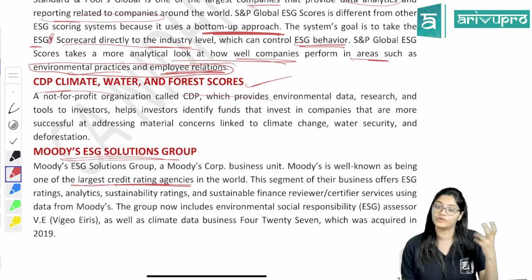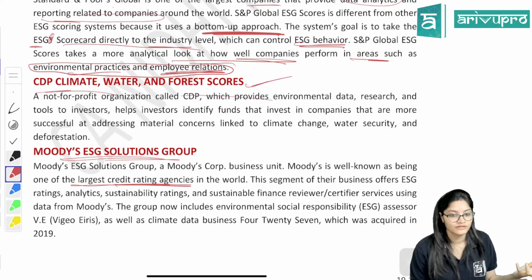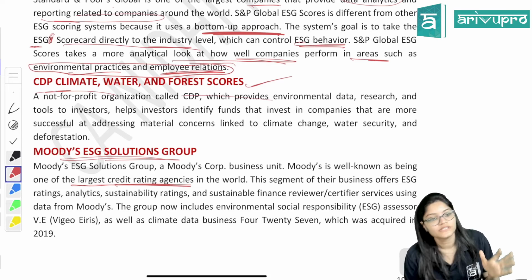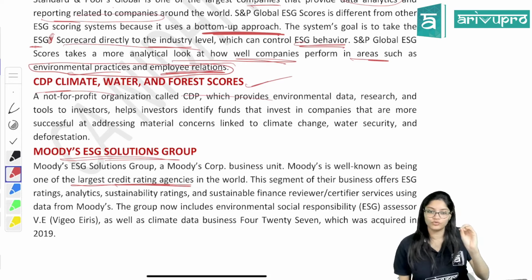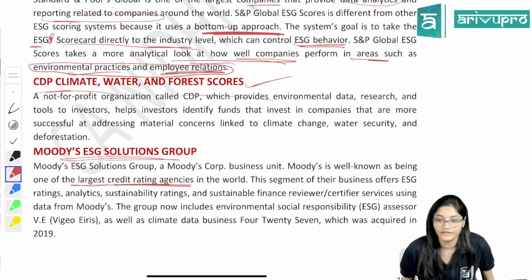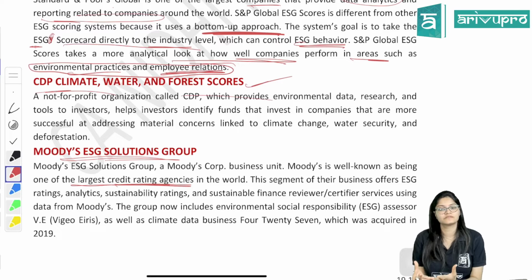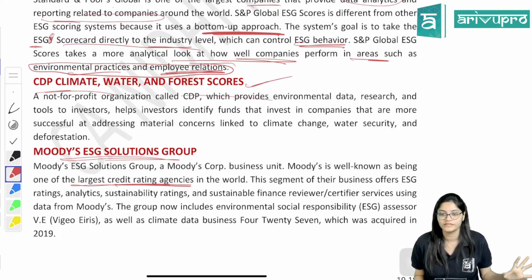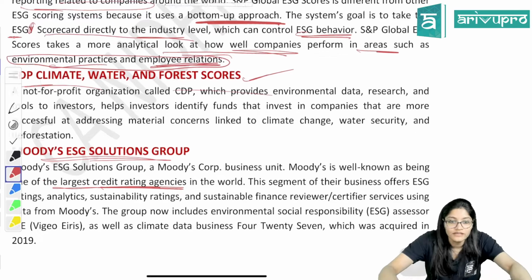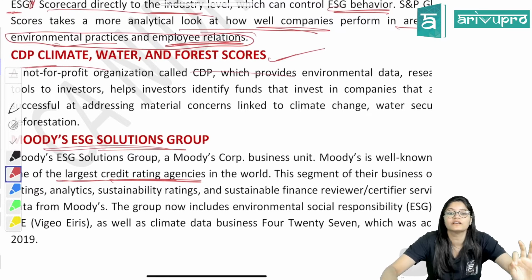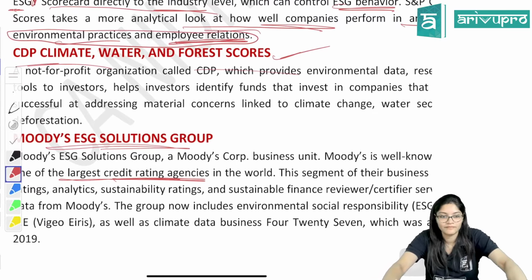And based on that, you get the bank loans or credits, right? Whenever you go to the bank, first of all, your CIBIL score will be checked, whether your credit payments are done on time or not, all these things. Based on that, scores are given, right? So Moody's is also one of the largest credit rating agencies.